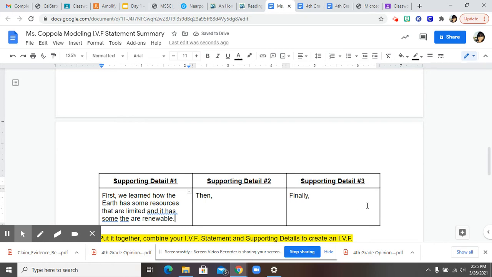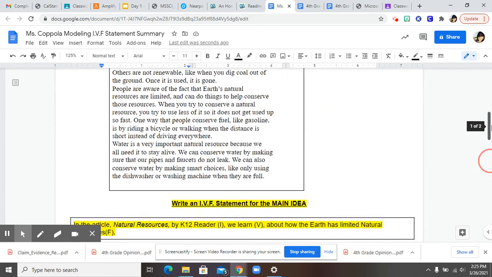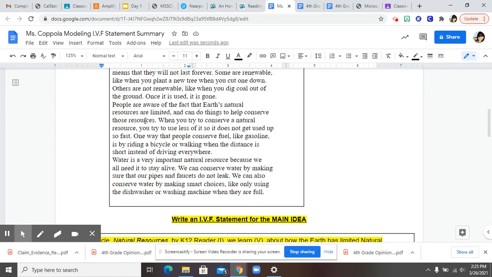Okay, remember I mentioned if you cut down a tree, well, you can renew it by planting another tree. Okay, let's look in the middle right here. All right, so in the middle, they kind of talked about renewable. How can we renew and conserve? Okay.